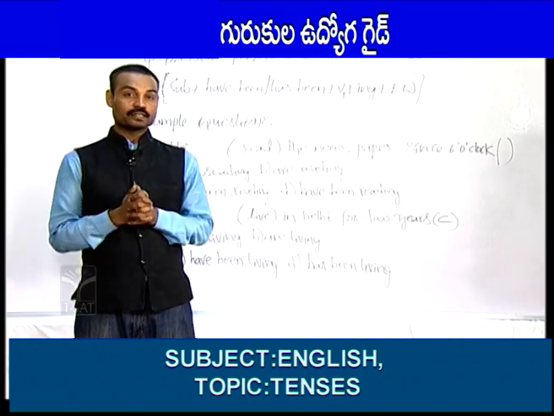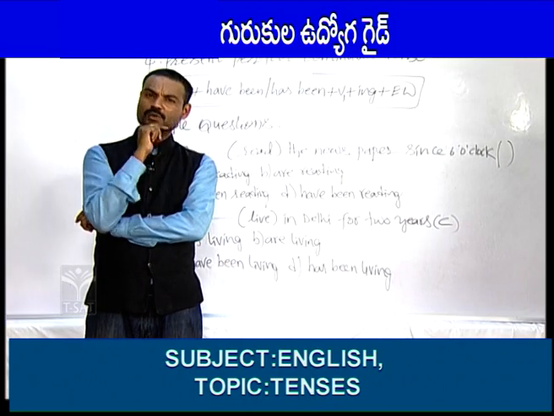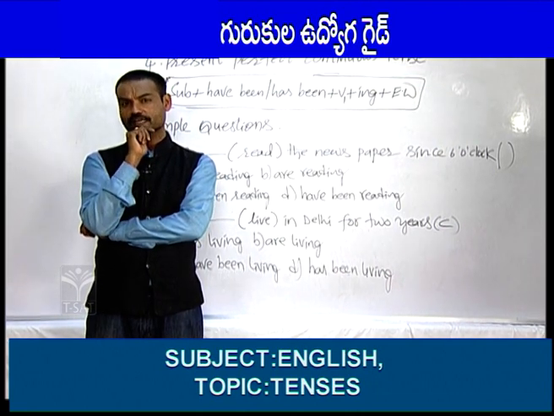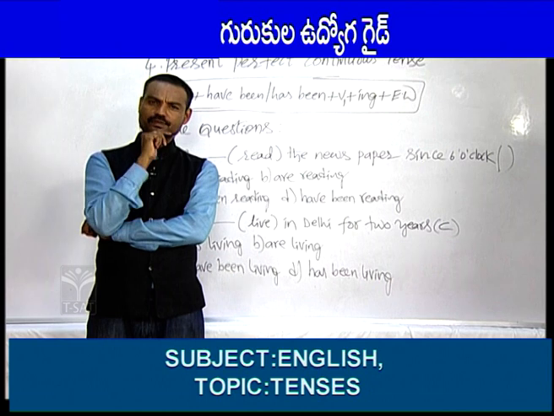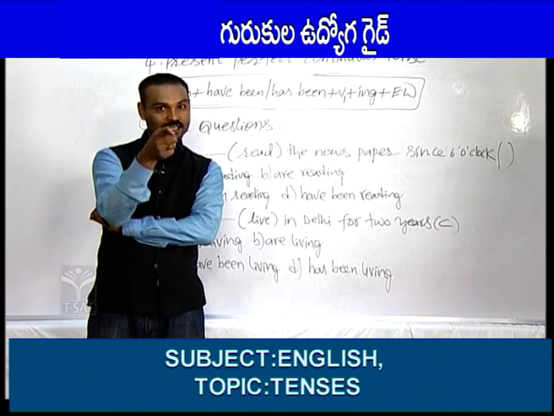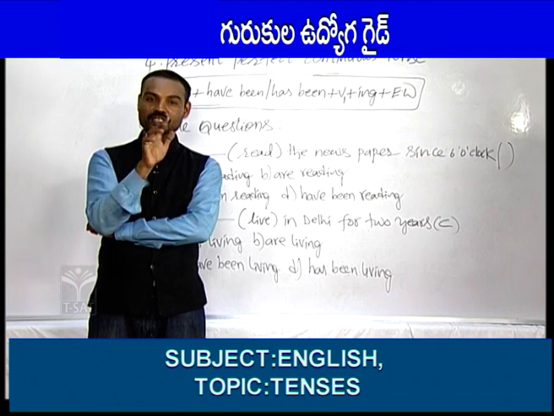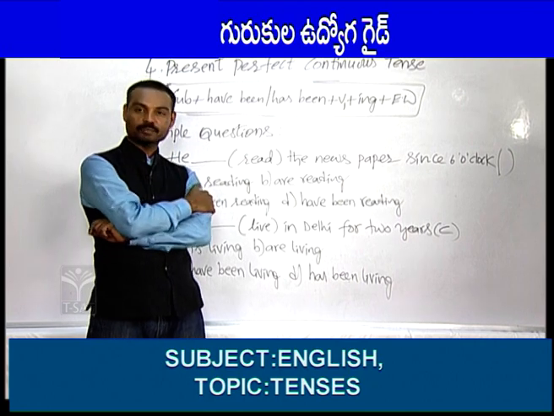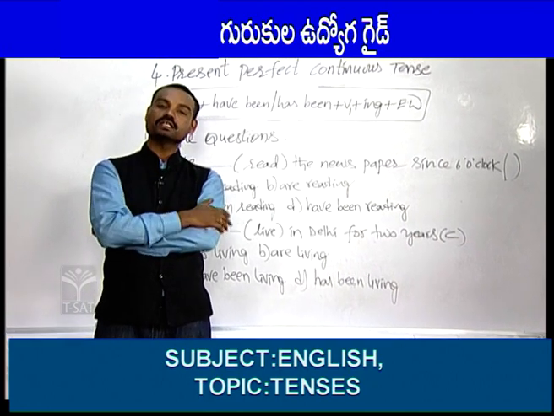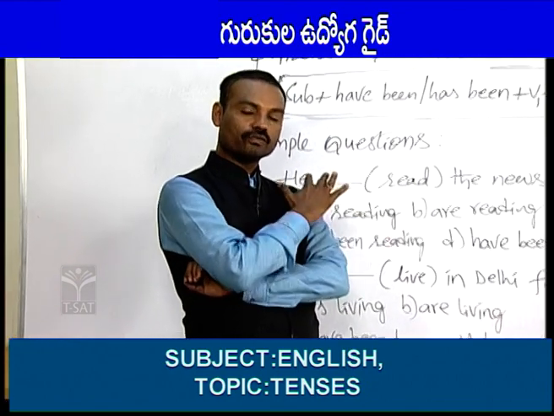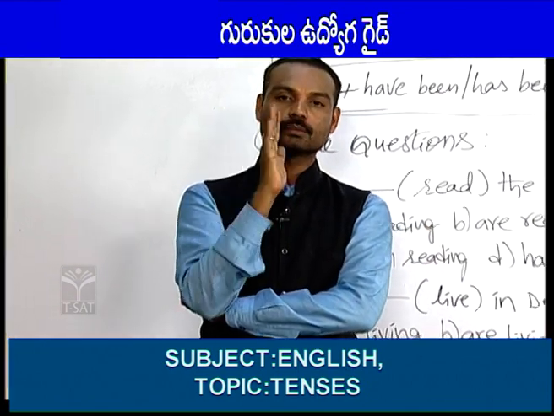Okay. So friends, some of you may get a doubt. Sir, how can you call that I, we, you, they, he, she, it like subjects? Who told you, sir, these are called as subjects? I came to know that these words are called as pronouns. Yes, you are right. Exactly. I, we, you, they, he, she, it are originally called pronouns only, not subjects. But here, while we are teaching, while we are framing the sentences, we can call them like subjects.